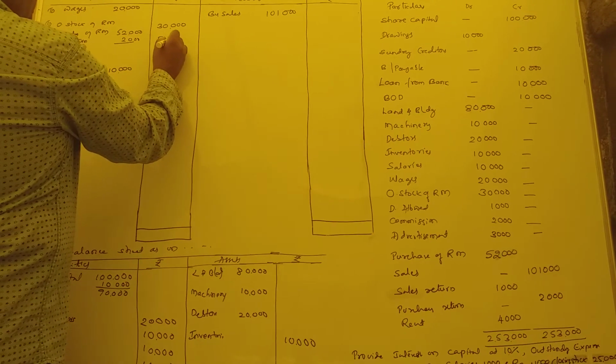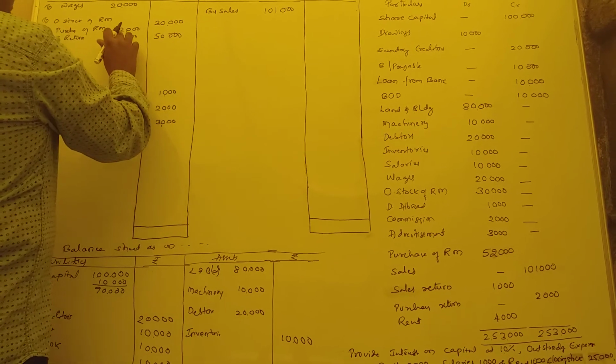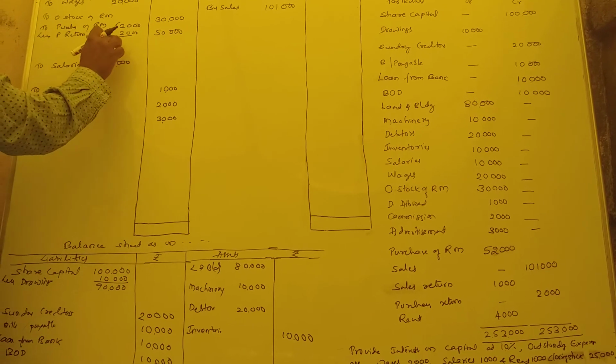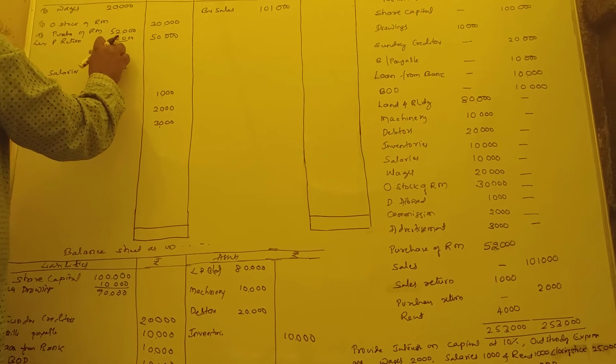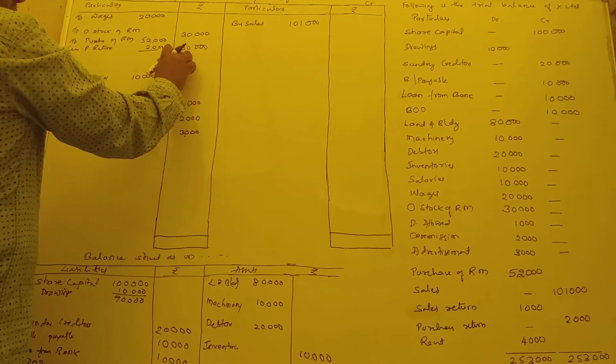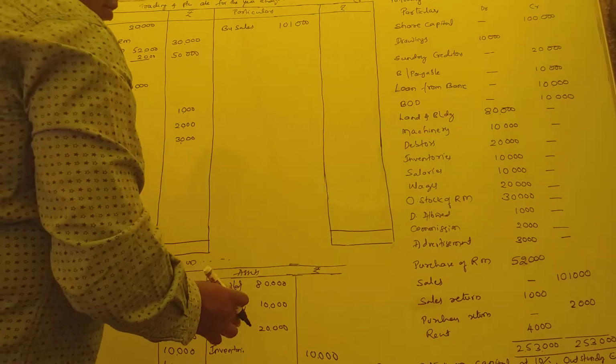Total net purchase is what? 50,000. So we purchase 52,000. So return is there. Some material is destroyed. That's why we return 2,000. So total amount is what? 50,000. So sales return is there.